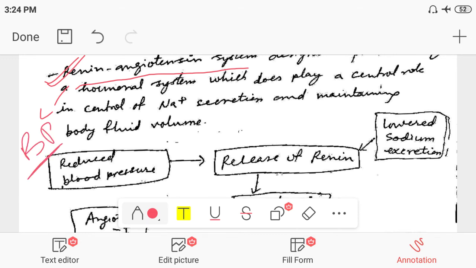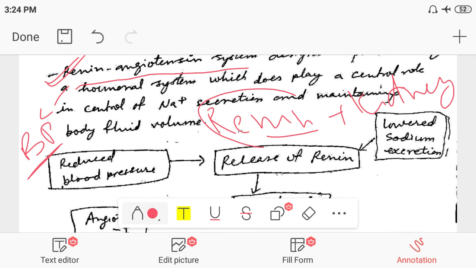And how it acts: renin is a hormone that is secreted by the kidney, and this renin is responsible for maintaining the blood pressure.